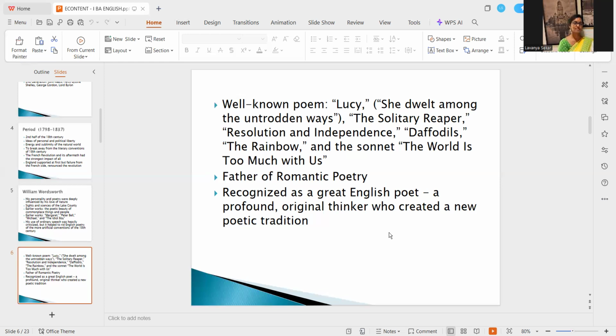Right? What does a plant tell you when it grows, when it is suffocated, when it is not given proper food? It shows resilience, right? What does a tree tell you? All the symbolism that could be easily associated, and the lessons that could be learned from nature. So this was the poetic tradition that was given by William Wordsworth.